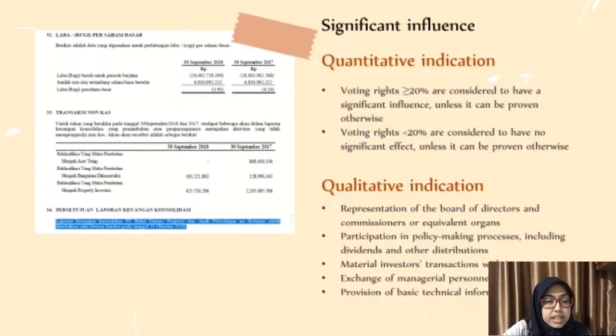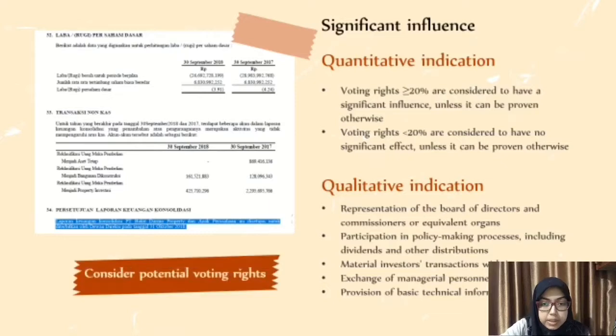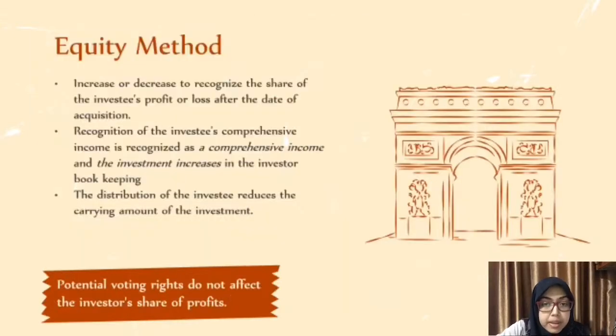And this is the statement in this company. They said that it can be issued. It is approved to be published by the directors. And the significant influence considers the potential voting rights.